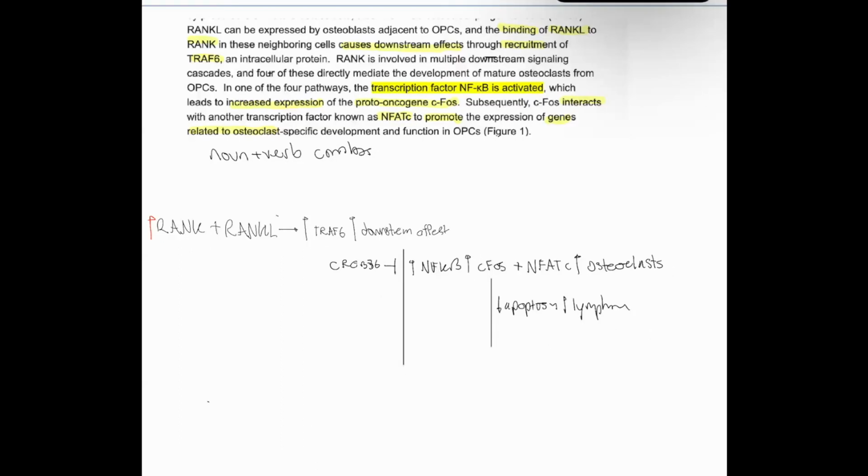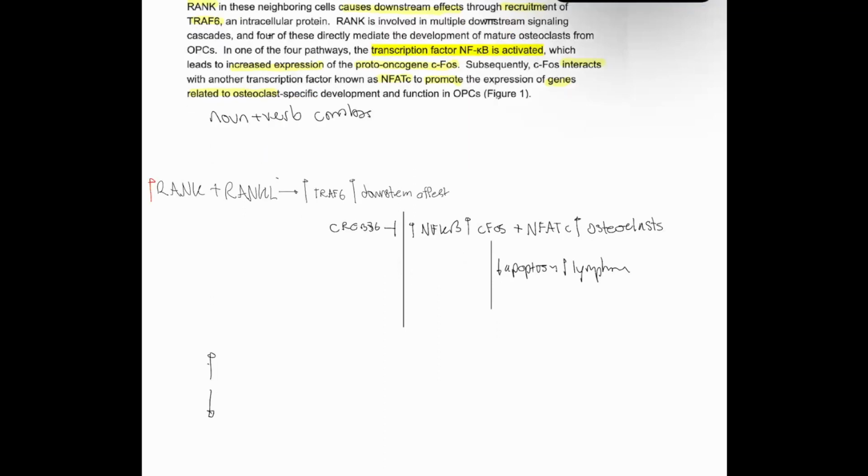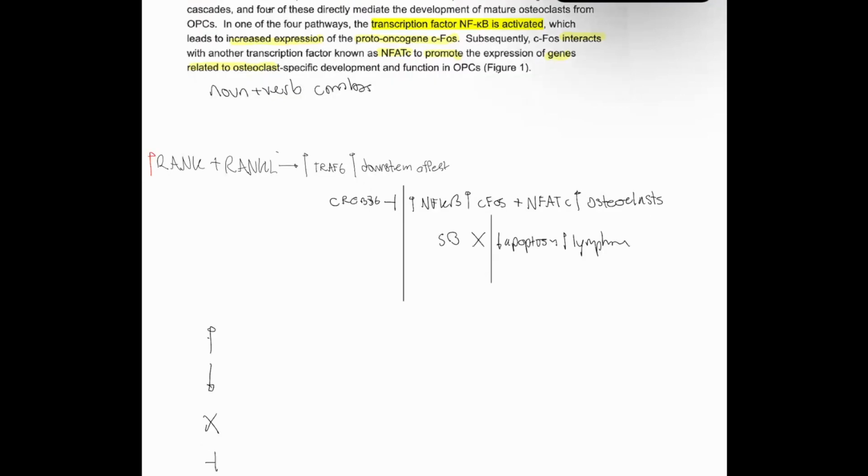Essentially, all I'm saying is create a little legend for yourself. I have a little legend. I do up arrow for increase, down arrow for decrease. X is disables, so I can write down X here if something like 5B disables this. This is inhibits, this is binding, and I can sometimes do this for phosphorylation.